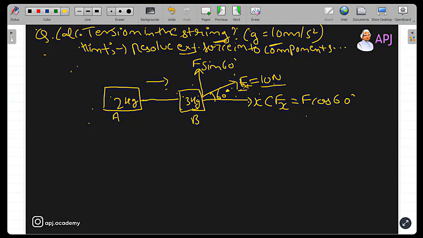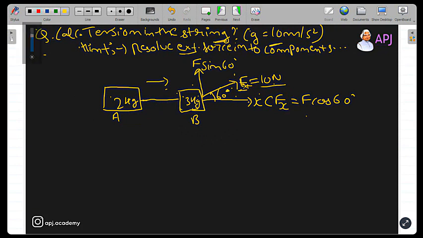Vertical direction में already forces सारे balanced हैं, इसीलिए these blocks will not fly away because the forces in the vertical direction are balanced. These blocks will move in the horizontal direction. Why? Because there are unbalanced forces present only in the horizontal direction and not in the vertical direction. This thing is pretty much clear. Now, if at all it is that clear, still how do you solve this question?